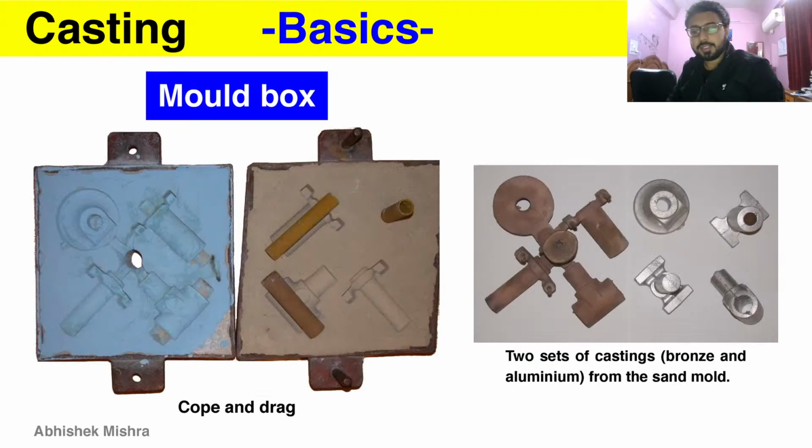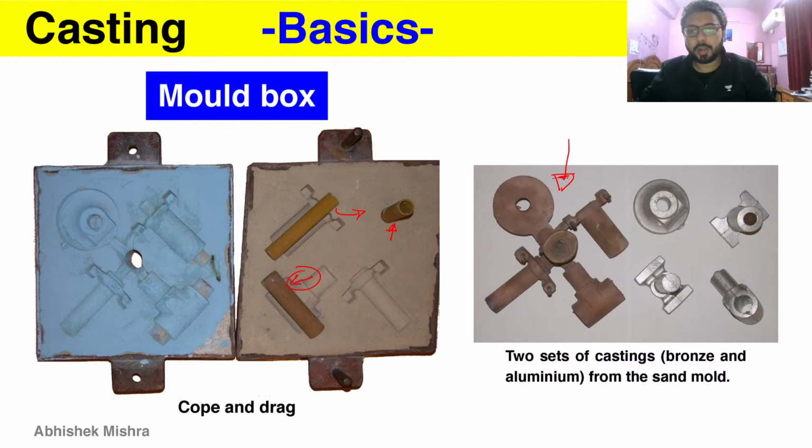Here you can see how the cope and drag look in a real-life example. You can also see the cavities and the core. The core is used to create hollow structures. By using this cavity and this mold box, cope and drag, you are creating this product.